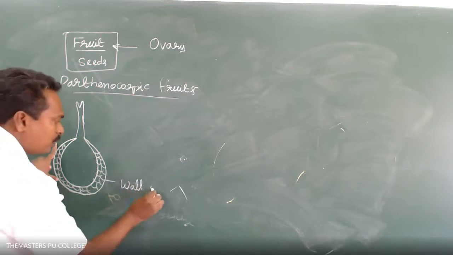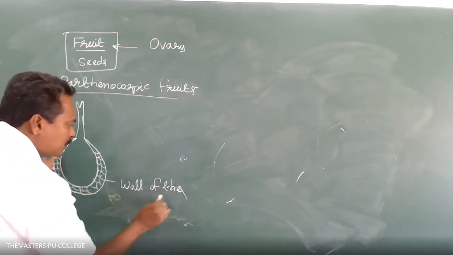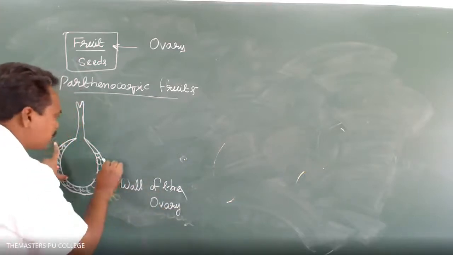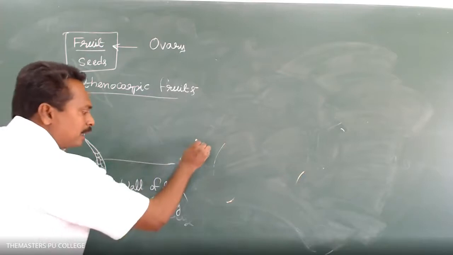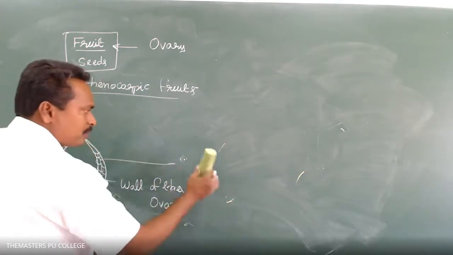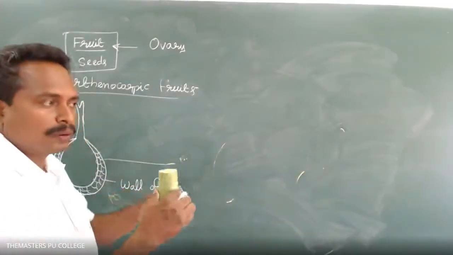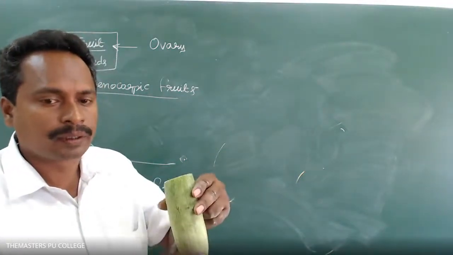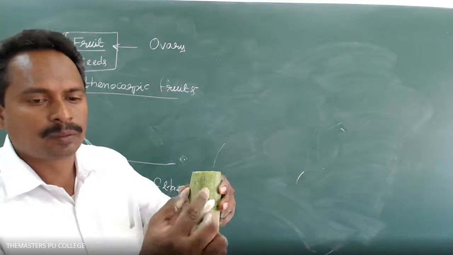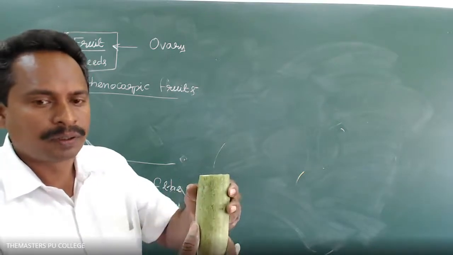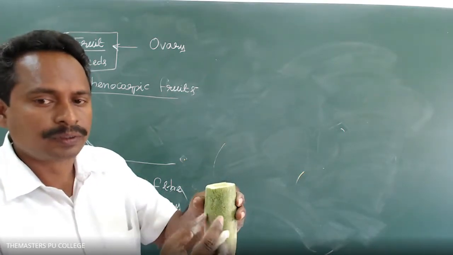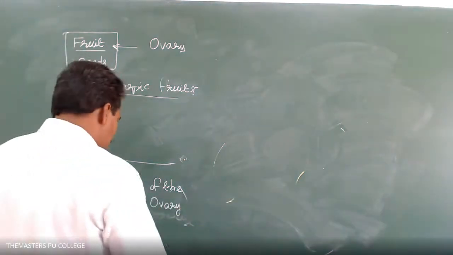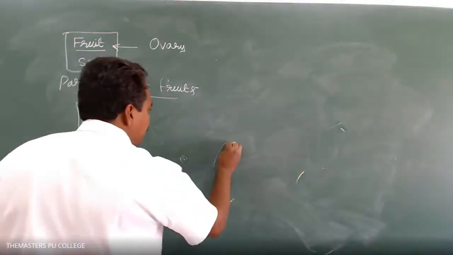After the fertilization process, the ovary wall is involved in the formation of the fruit wall. This is one of the fruits, the cucumber plant species. This outermost layer is the wall of the fruit. The fruit wall is known as the pericarp.